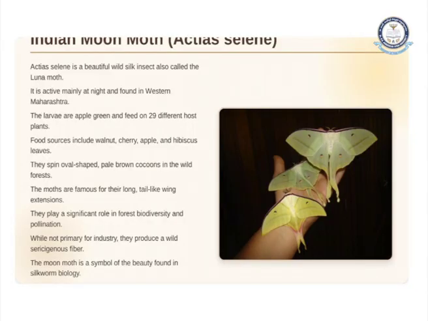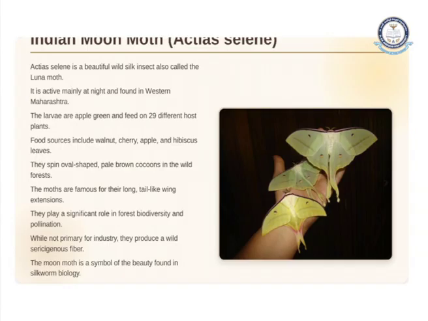Then we have the Indian moon moth, a beautiful wild silk insect. It is called the Luna moth and is active mainly at night. It is found in western Maharashtra. The larvae are apple green and feed on 29 different host plants. The major food sources are walnut, cherry, apple and hibiscus leaves.